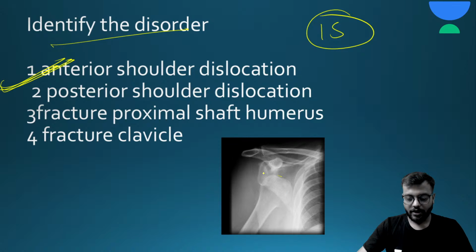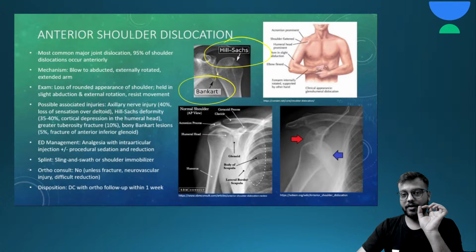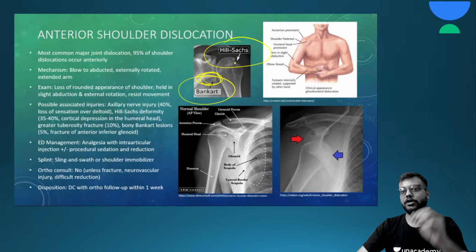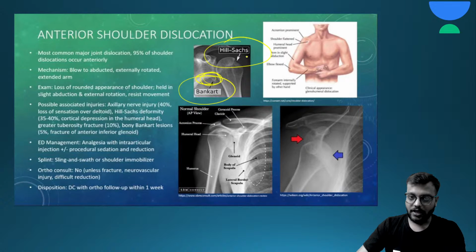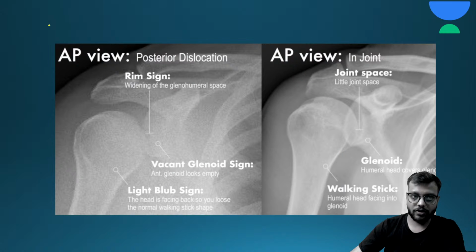It is the most common shoulder dislocation, and in chronic cases there are the very important Bankart and Hill-Sachs lesions. The Bankart lesion is at the anterior inferior margin of the glenoid labrum, and Hill-Sachs is a depression on the posterolateral margin of the humeral head. This is important. And in any type of dislocation, the treatment of choice is closed reduction.